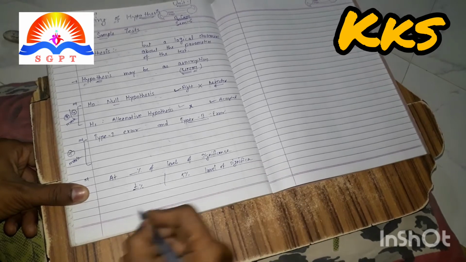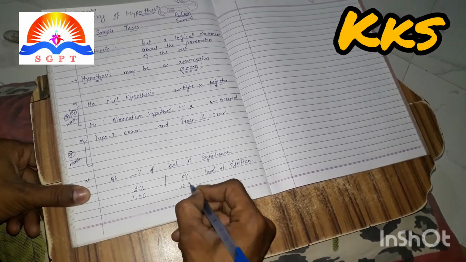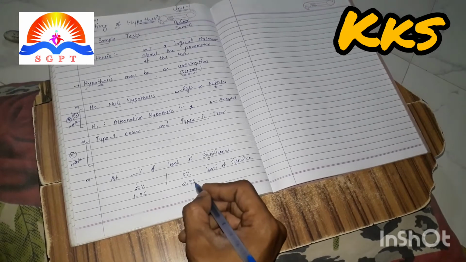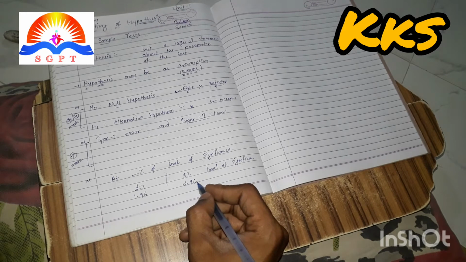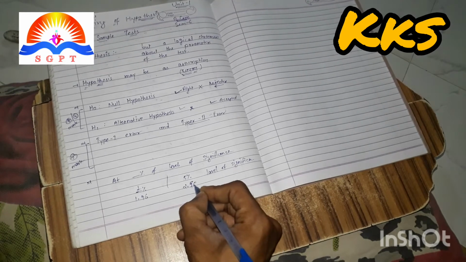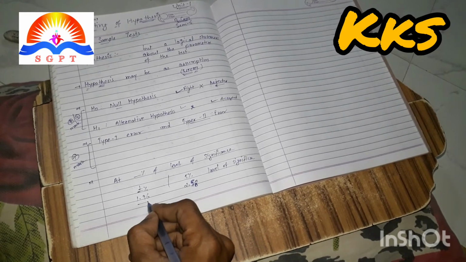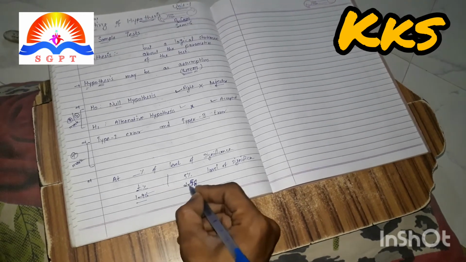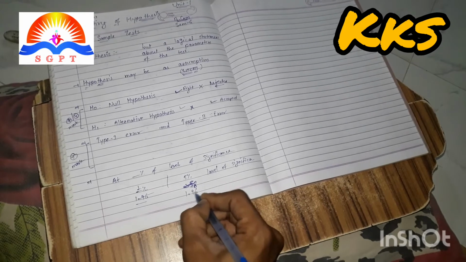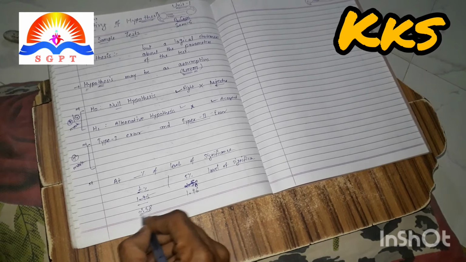At 5%, 1.96 is there, and at 1%, 2.58 is there.